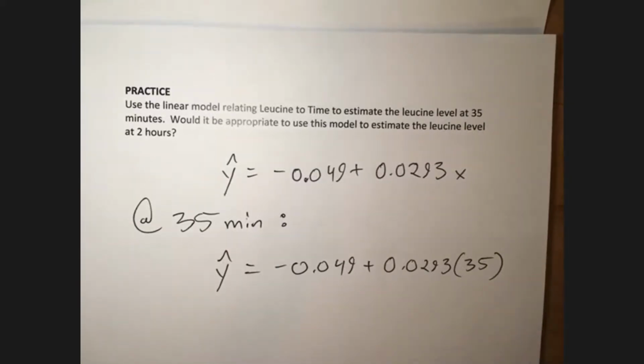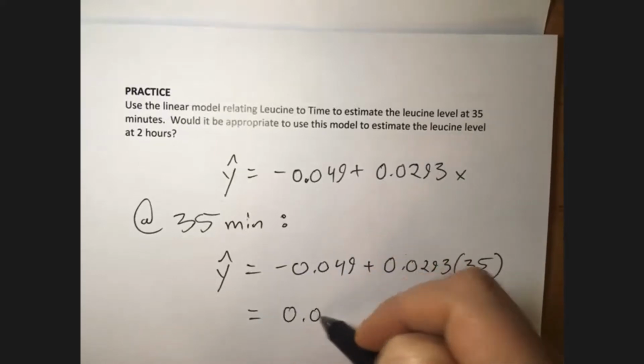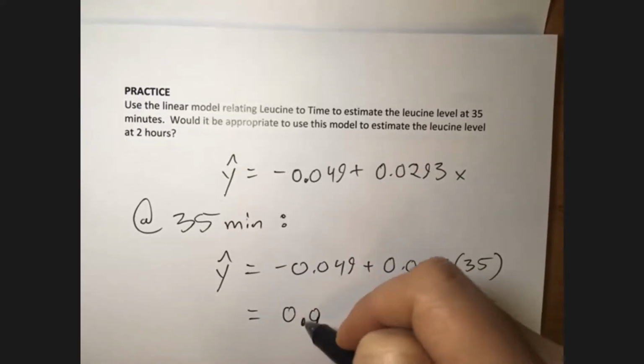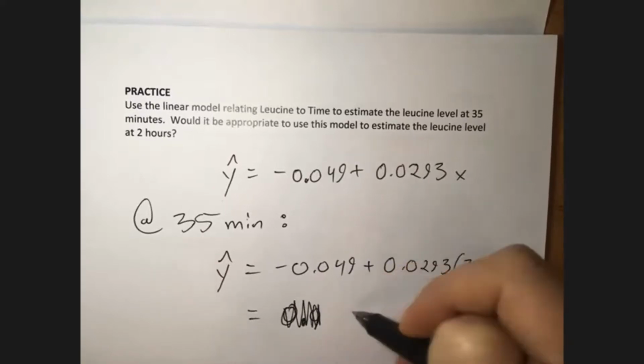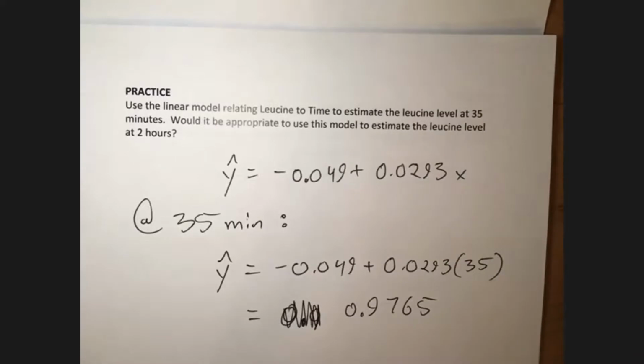So when I do that, I get 0.9765. So what we're saying is we would expect the leucine level to be that. This is the number of nanograms at 35 minutes.